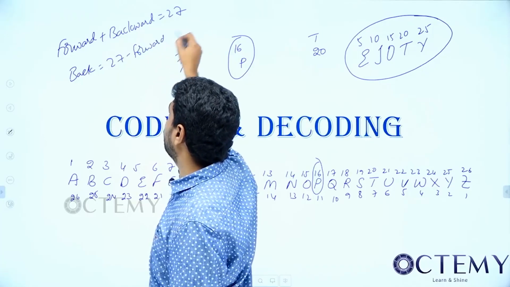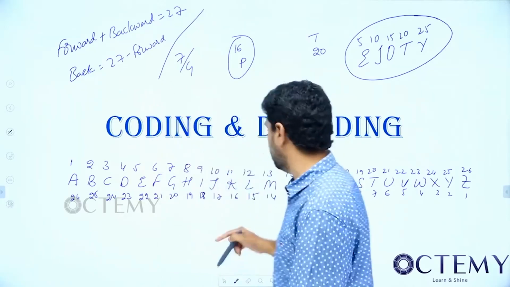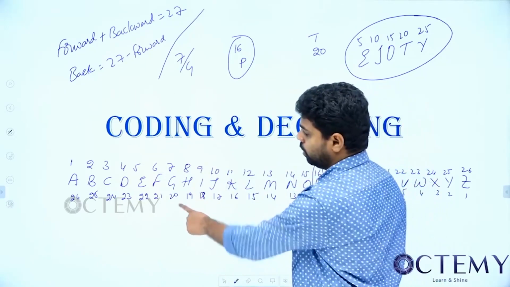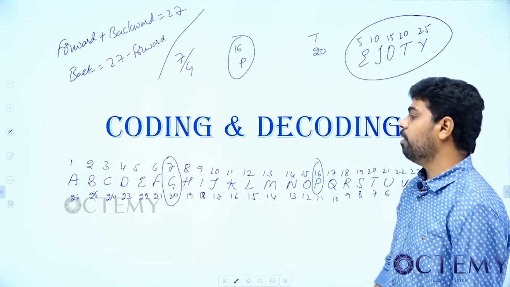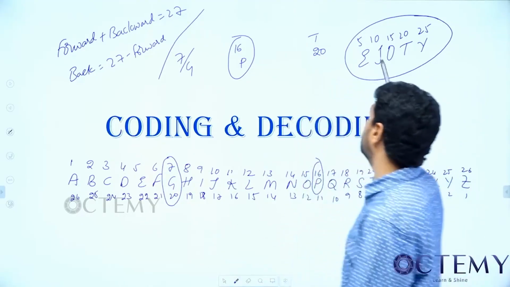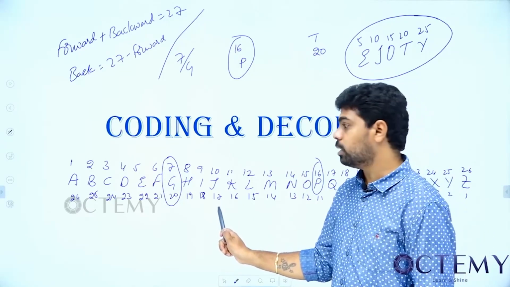Suppose you take G from the back, it should be 20. J is 10, so from the back it should be 17, that is 27 minus 10.